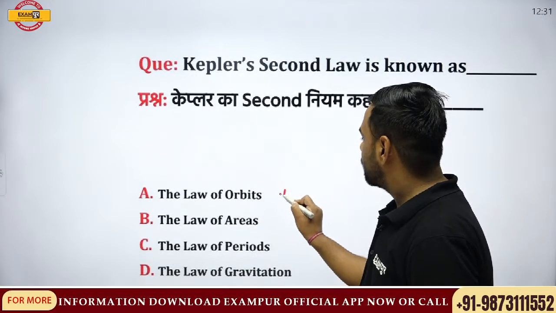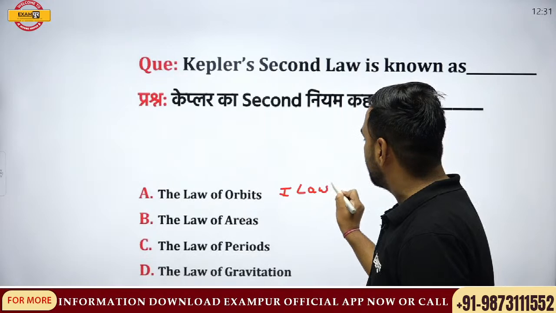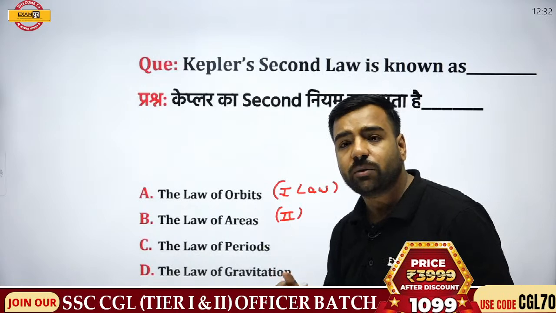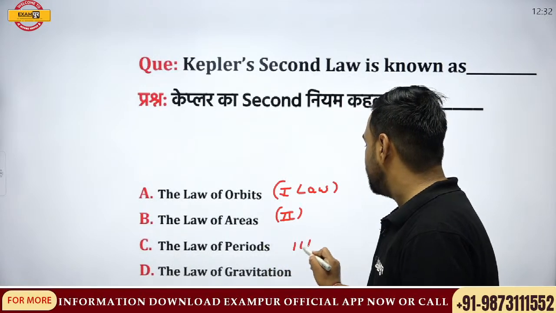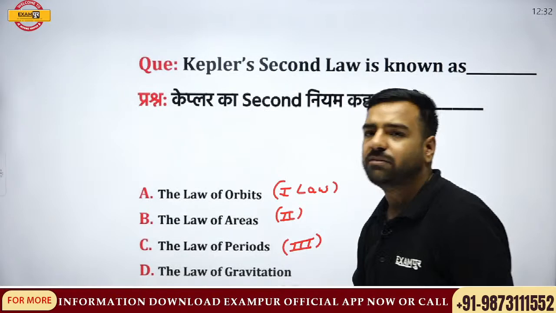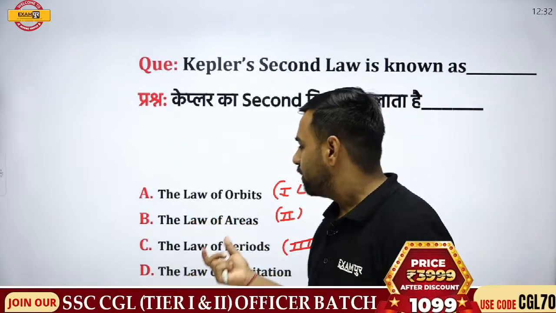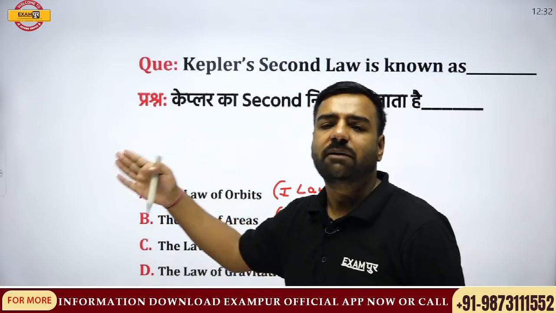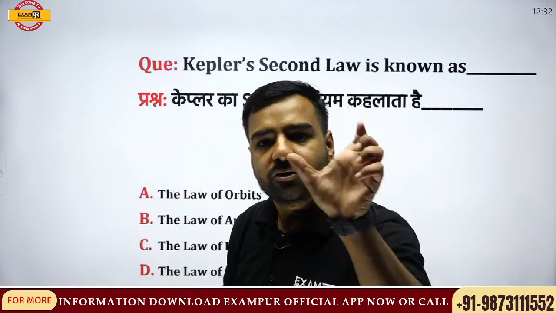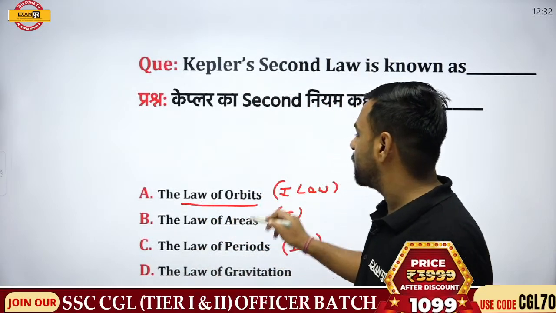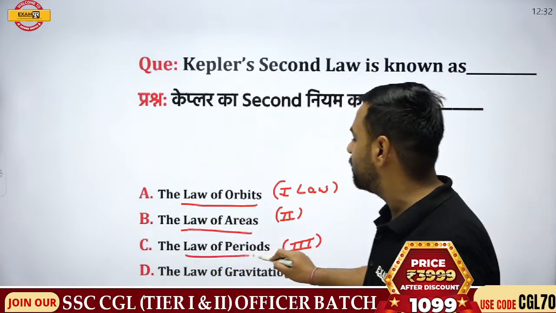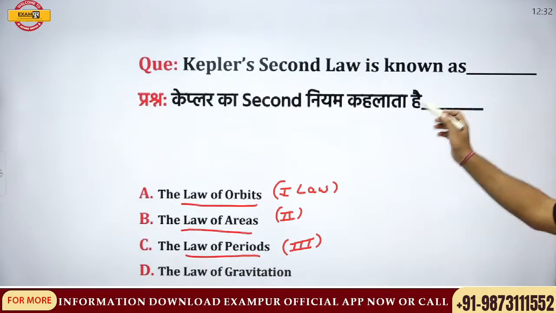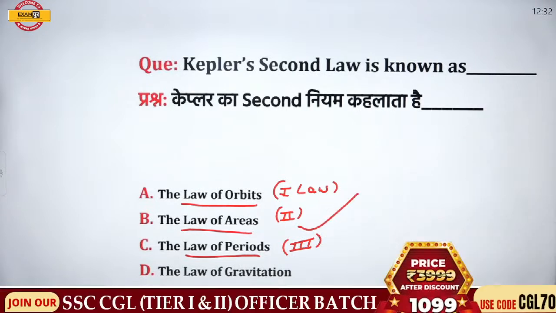So the first law is the law of orbits. The second law is the law of areas. And the third law is the law of periods. In the examination it has been asked many times. It will directly ask you, the law of areas is which one? He'll give the options, Kepler's first law, Newton's second law, like this. So you can just relate it. Kepler's first law, law of orbits. Kepler's second law, law of areas. Kepler's third law, law of periods. Great, Madhana, totally correct. So Kepler's second law is the law of areas. That is option B.